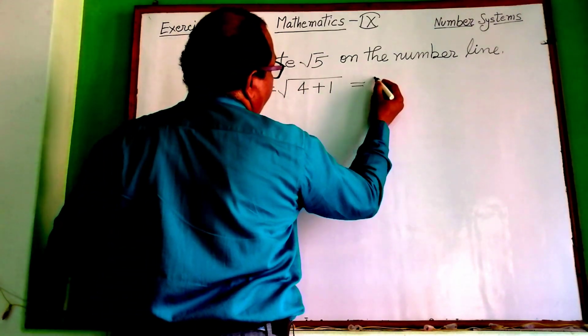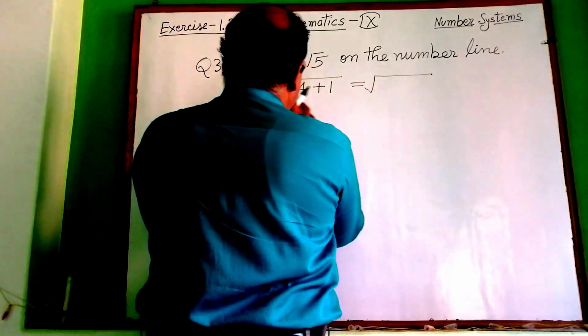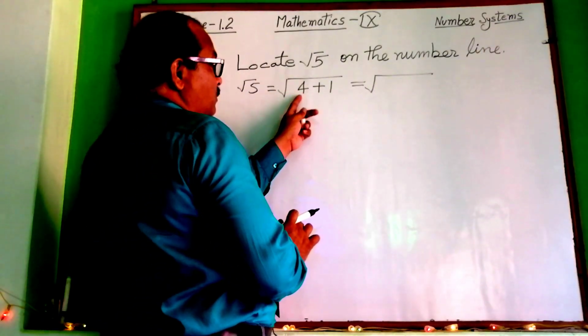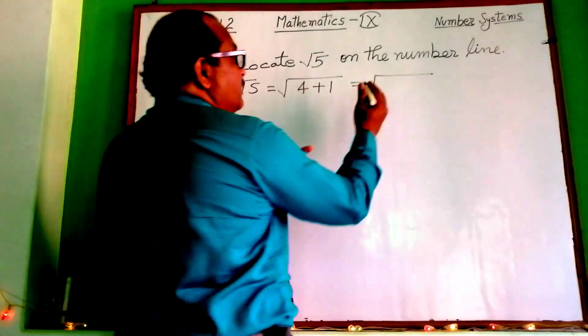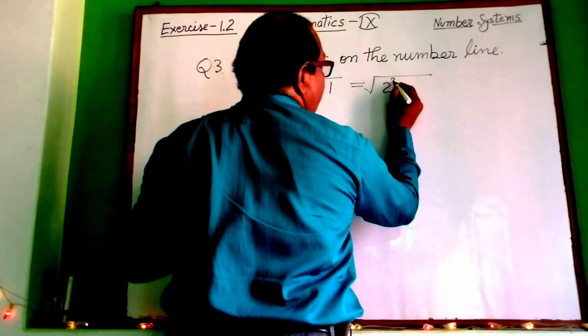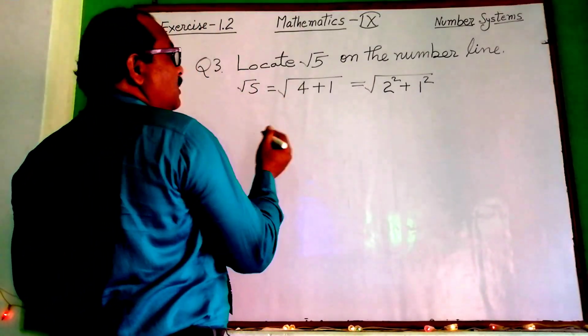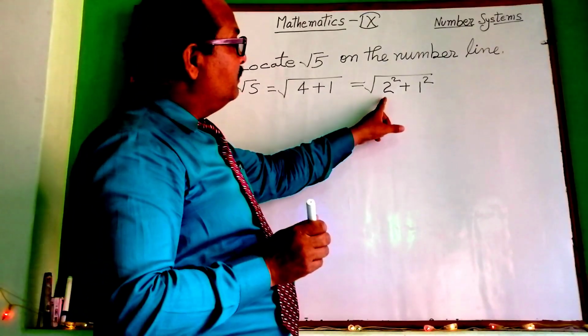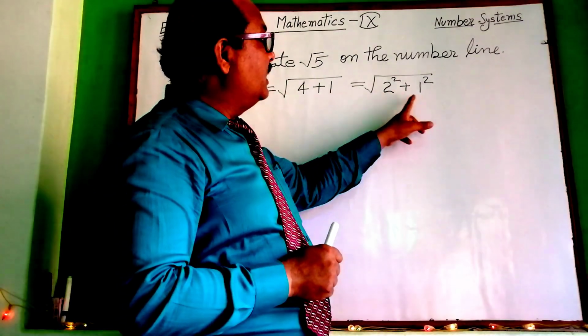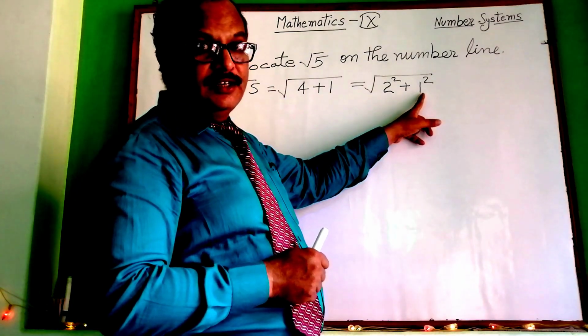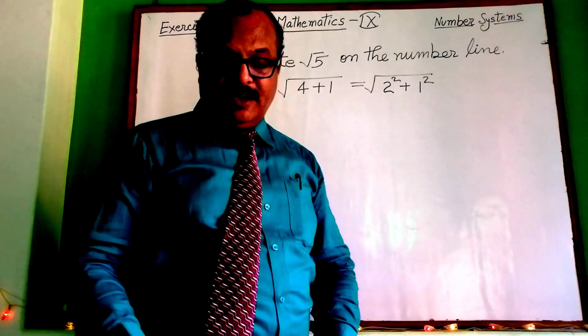You convert this number into perfect square numbers. 4 and 1 both are perfect squares. 4 is the square of 2 and 1 is the square of 1. Now it is clear that you will take the base as 2 units and the height of the right angle triangle as 1 unit.